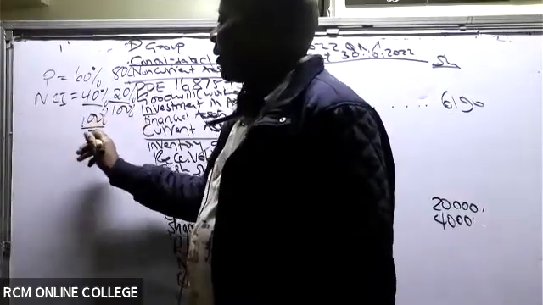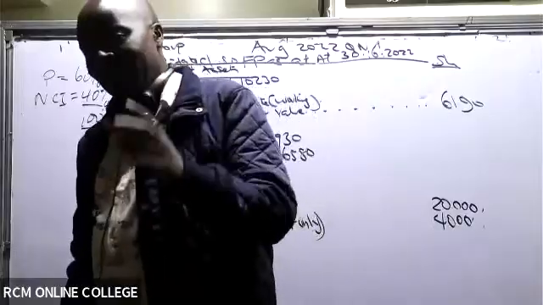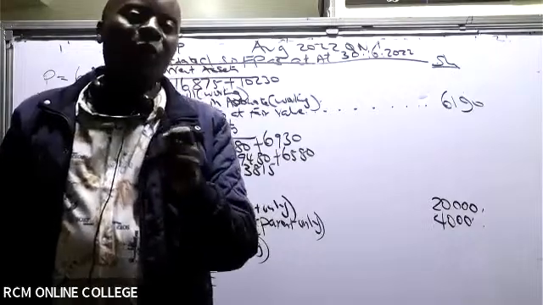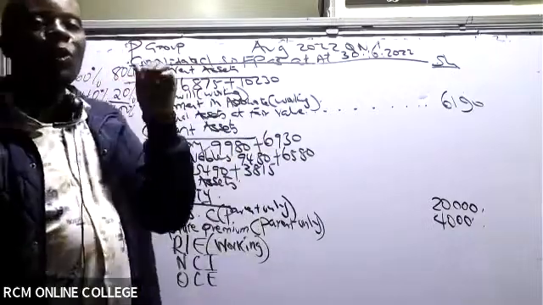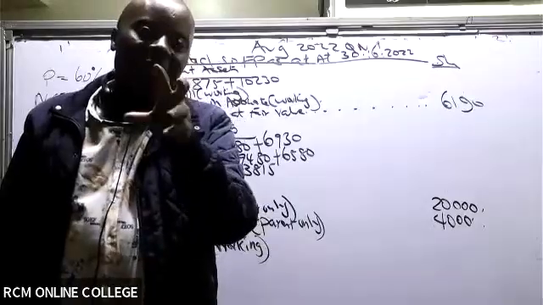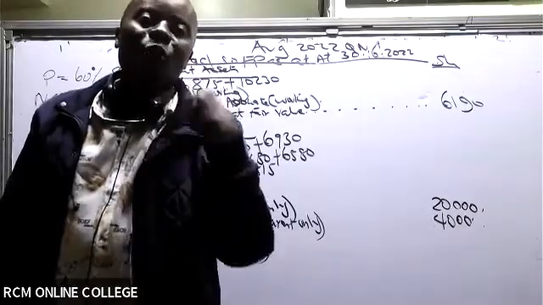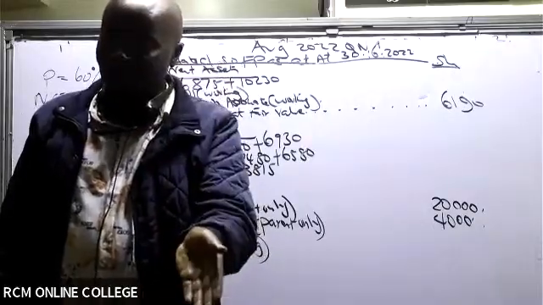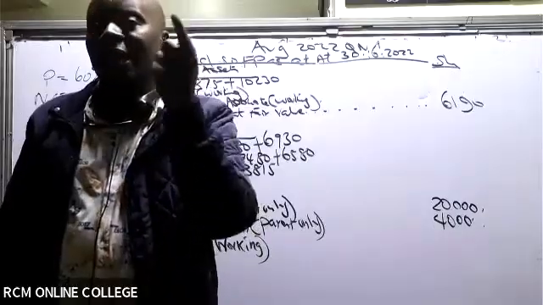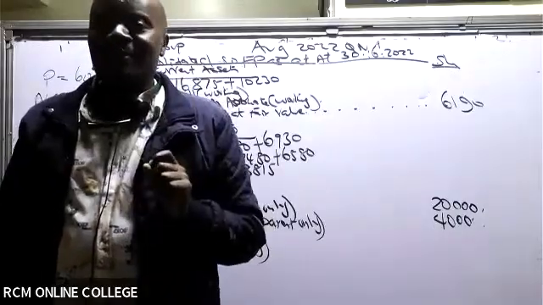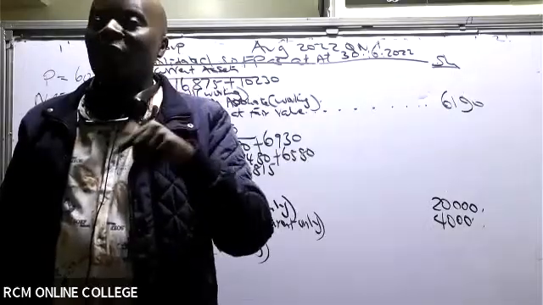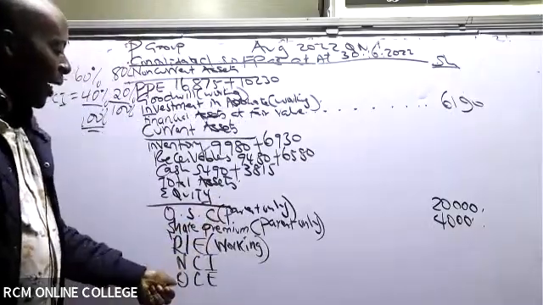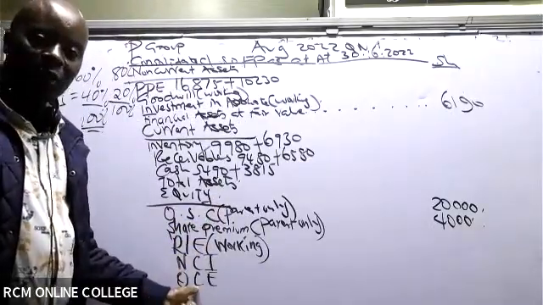Now, ladies and gentlemen, please listen and I'll make this very, very clear. Whenever you procure shares, here you procured the shares from your NCI. NCI used to have 40%. You basically bought 20% from them. Whenever you buy shares from the other party, from the NCI, you could either make a profit or a loss. The profit or loss that you will make is what will be accounted for under other components of equity.